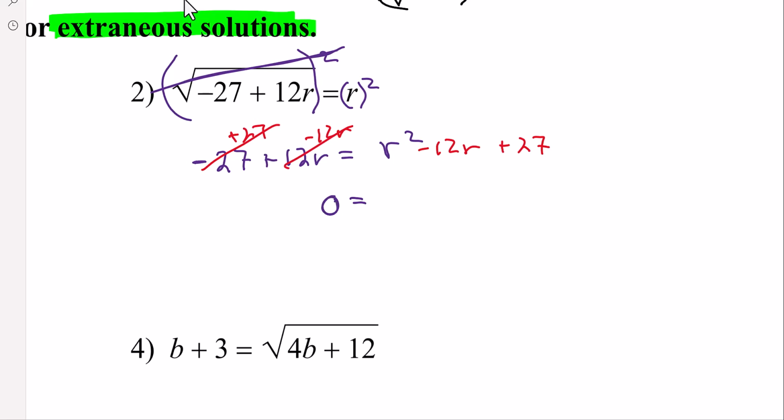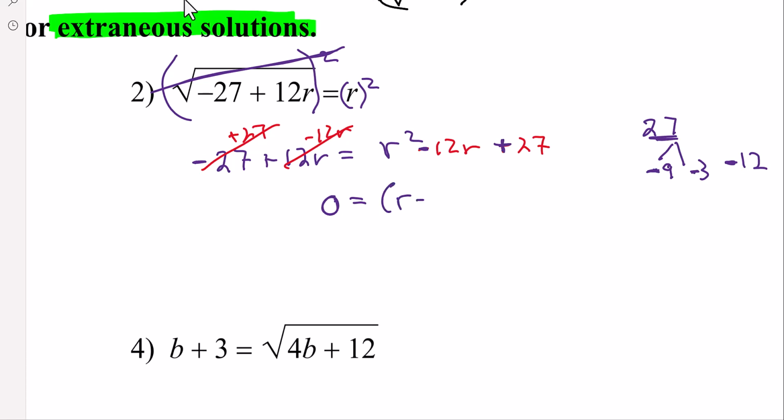And now we've got this quadratic that should factor. So we're going to take factors of 27 that add up to negative 12. Well, if the third term is positive, but the second term is negative, then both of these factors will be negative. Well, negative 9 times negative 3 multiply to be positive 27, and those two add to be negative 12.